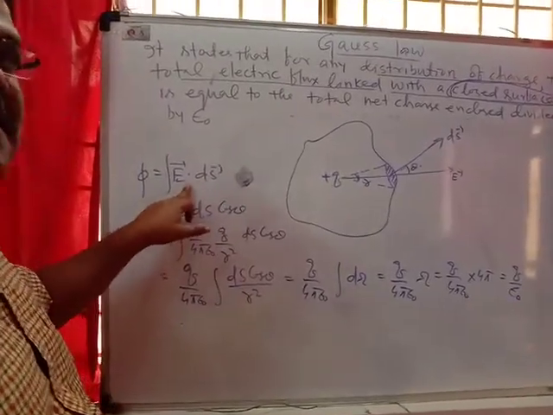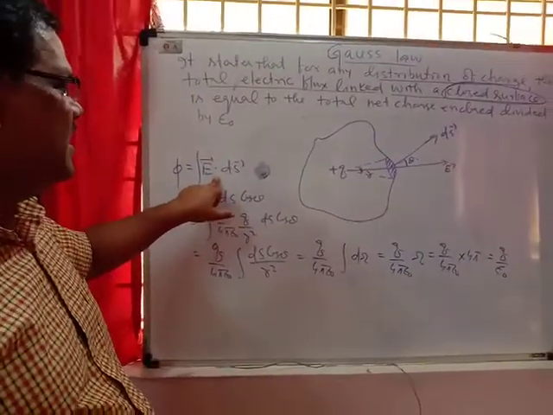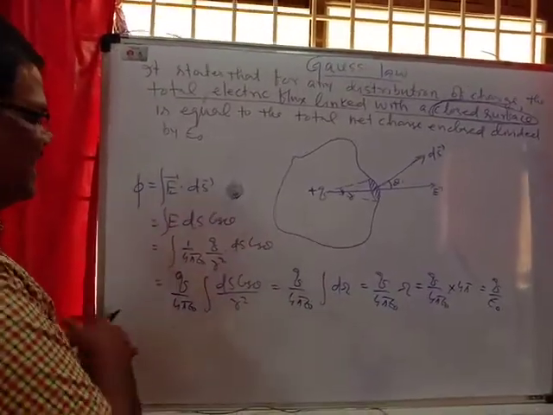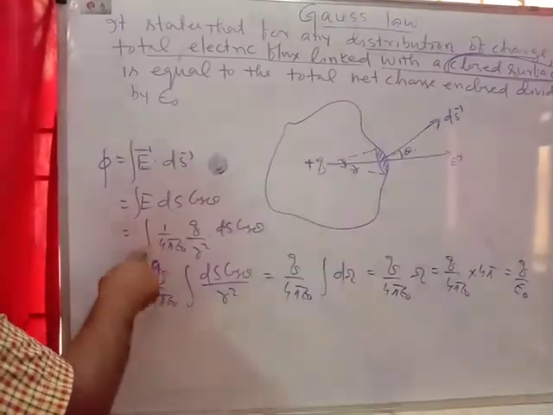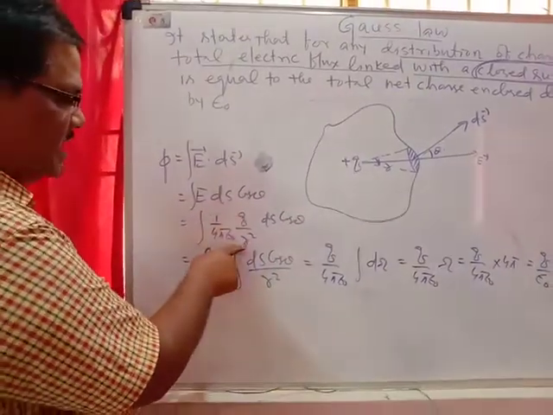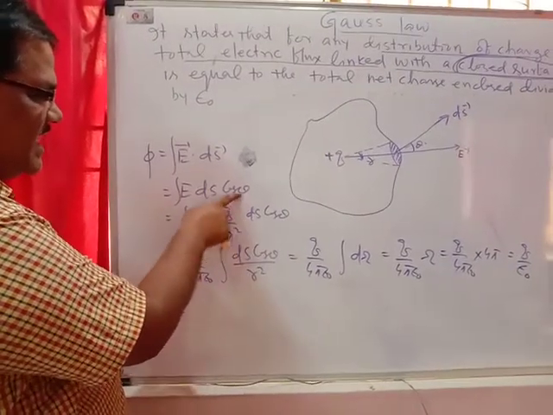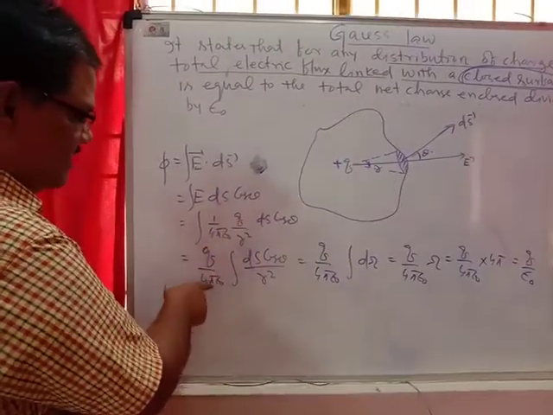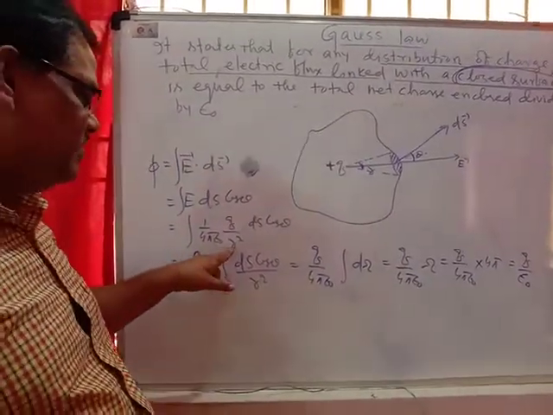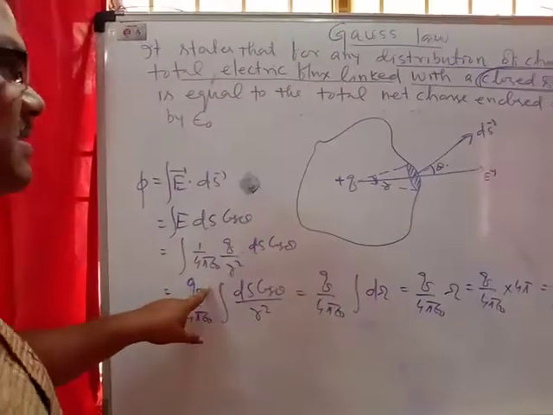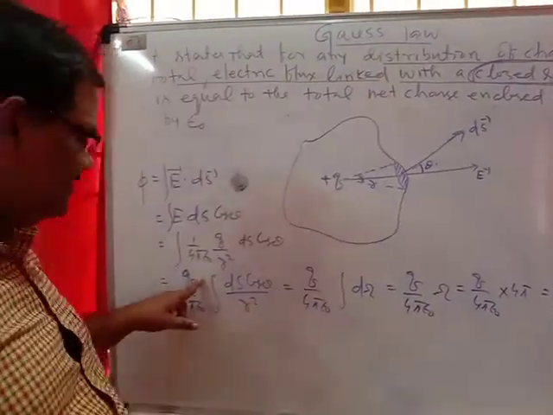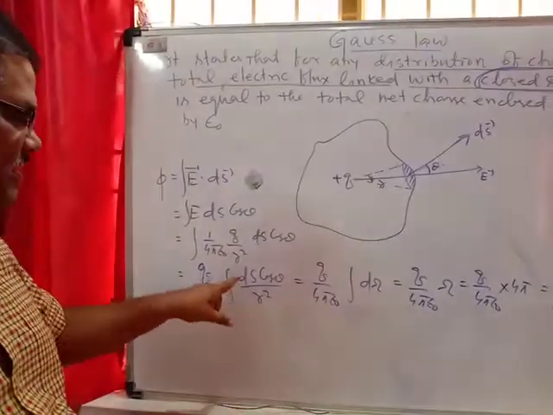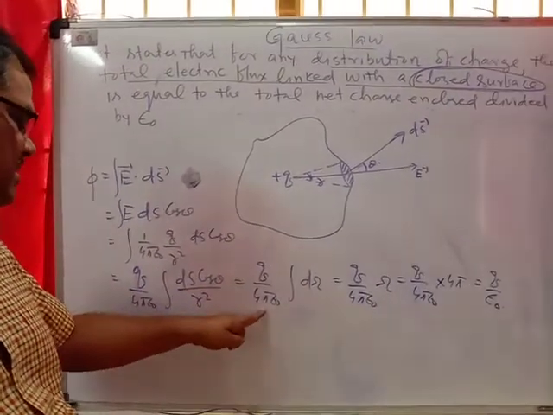In the earlier case we wrote just E dS because the angle between E vector and dS vector was zero. But here it is E dS cos theta, which equals the integration of 1 upon 4 pi epsilon naught, q by r square, times dS cos theta. So q upon 4 pi epsilon naught is taken out. And r is not a constant here, that is why it does not come out, because for an arbitrary surface r will be different. So you are finding the integration of dS cos theta upon r square.